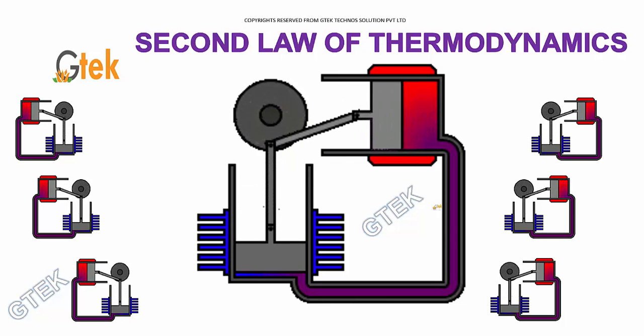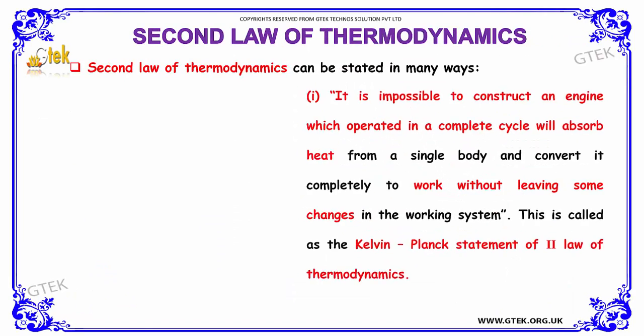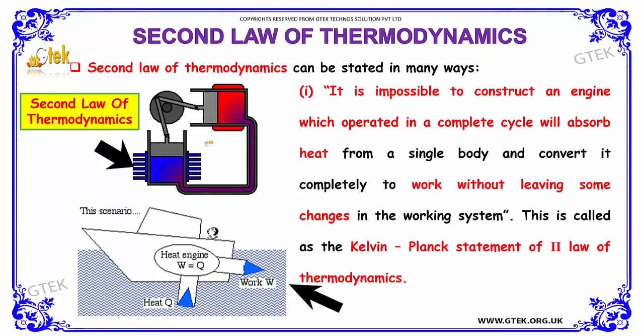The second law of thermodynamics. The second law of thermodynamics can be stated in many ways. It is impossible to construct an engine which, operated in a complete cycle, will absorb heat from a single body and convert it completely to work without leaving some energy or changes in the working system. This is called the Kelvin-Planck statement of the second law of thermodynamics.